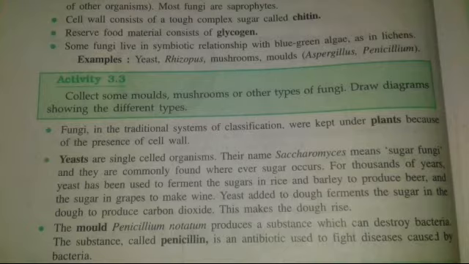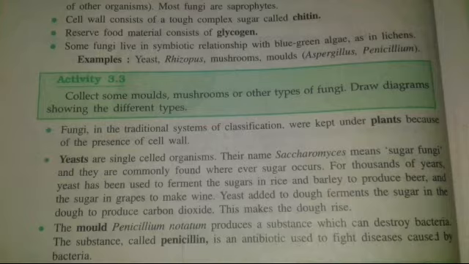So for any kingdom we have to read its characteristics: what its morphological structure is, whether the characters are anatomically the same or not, the mode of nutrition, and the mode of reproduction. All of these come under the characteristics of that kingdom. So let's start with the characteristics of fungi.